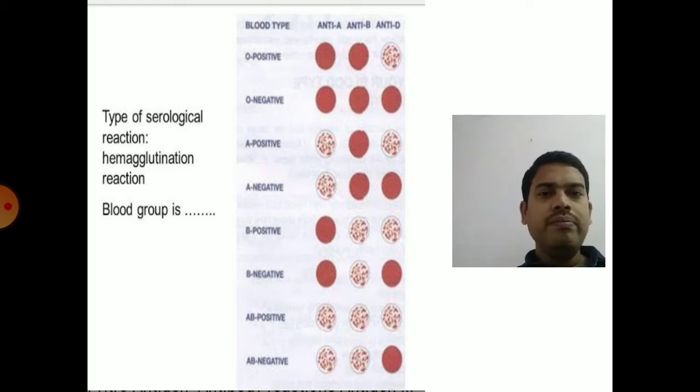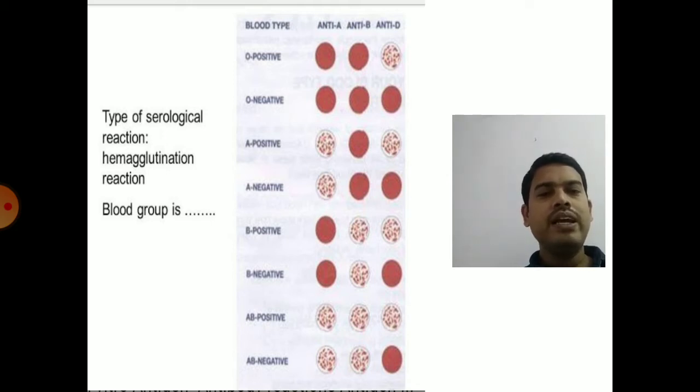So that is the process of ABO blood grouping. In an ABO blood grouping kit, you can see three different types of reagents: antibody A, antibody B, and anti-D, that is antibody against RH factor. So you will take a glass slide which is having three wells, and you will puncture your finger a little bit such that blood will be coming out, and you will place